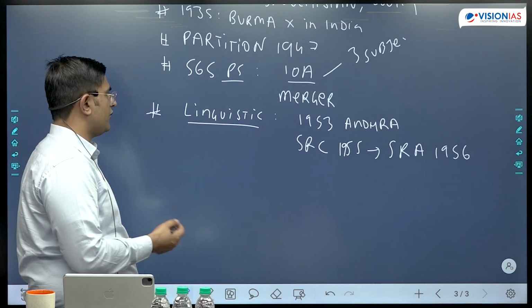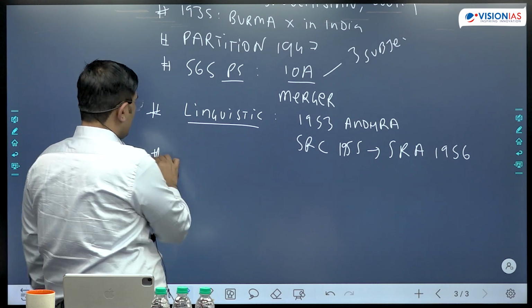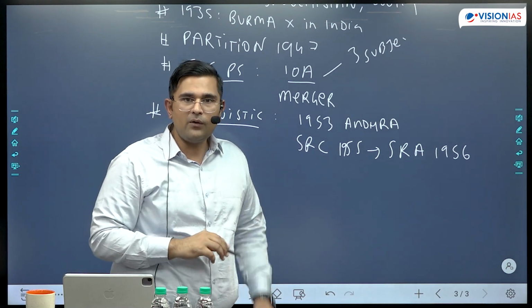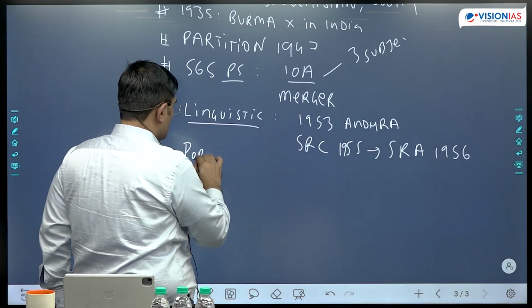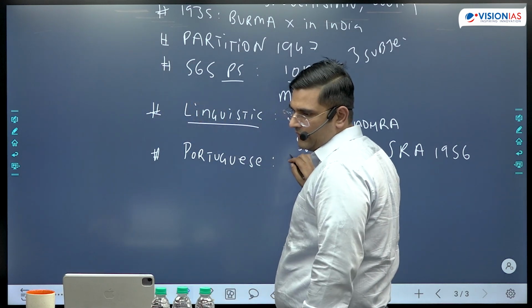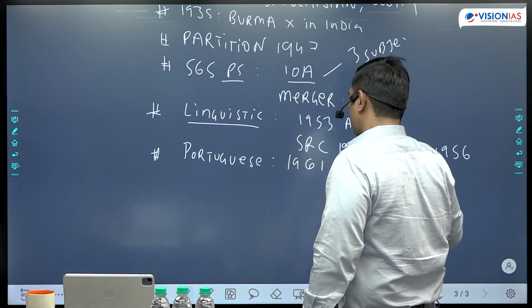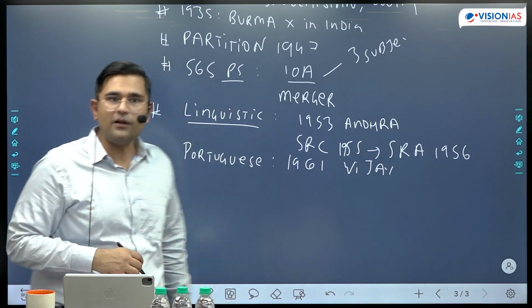Another aspect which you can mention, since we are near independence, अभी थोड़ा सा haphazard हो रहा है, chronological नहीं चल रहा, but अगर किसी student, because just अभी दिमाग में आया, one aspect that you can mention is that territory from Portuguese was taken in Operation Vijay in the year 1961. Operation Vijay. Goa, Daman and Diu, Dadra Nagar Haveli. This is also political assimilation.